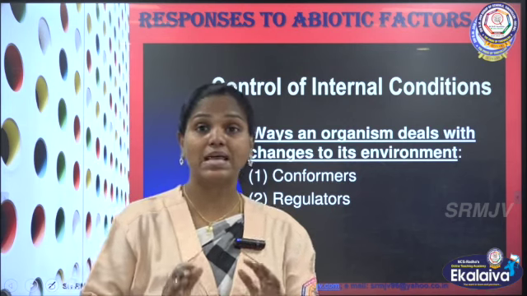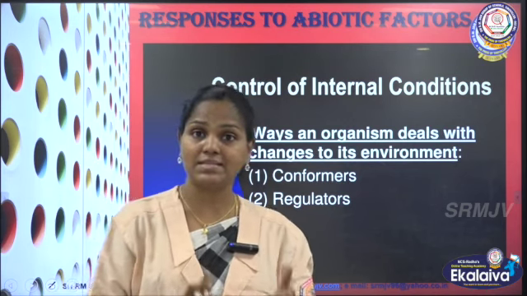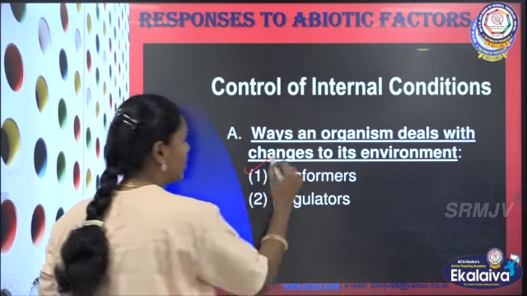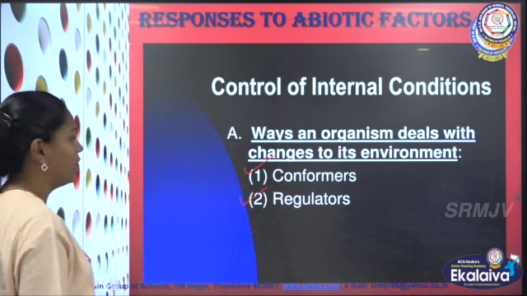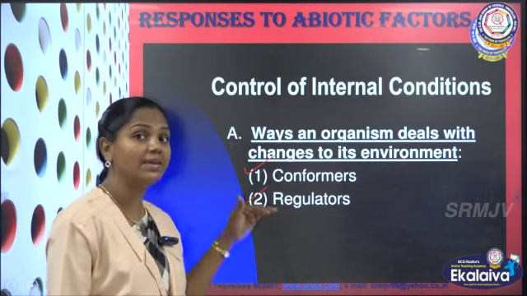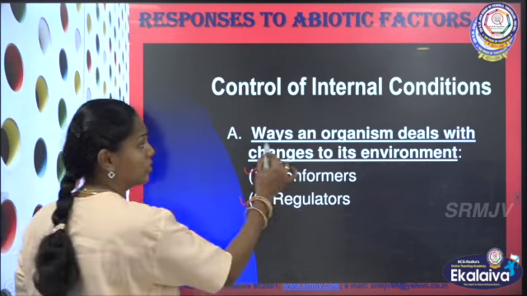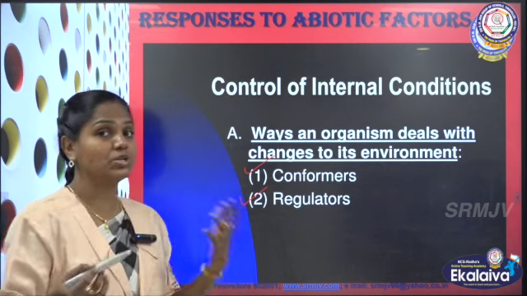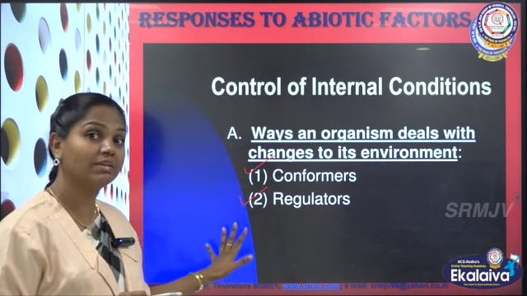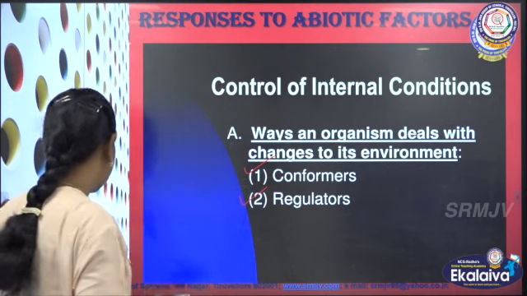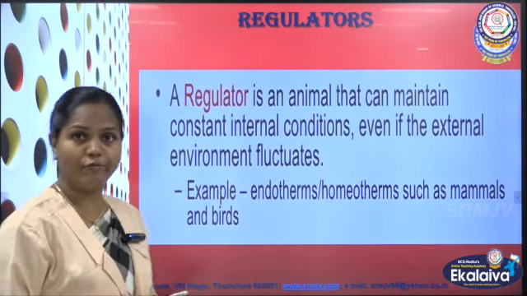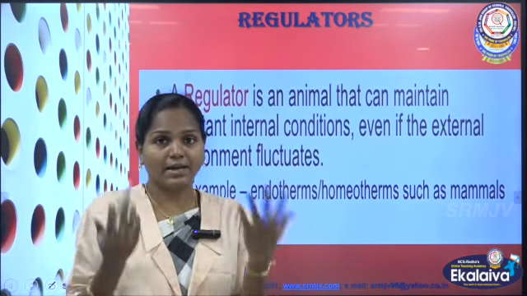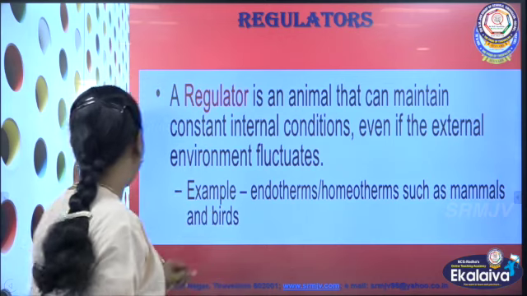Based on this ability to maintain the internal environment, we can categorize organisms into conformers and regulators. These two types are categorized based on the ways an organism deals with changes in its environment. This is an important part of your 3-mark question. Now we will see regulators first. What is a regulator? We are regulators, an example for a regulator.